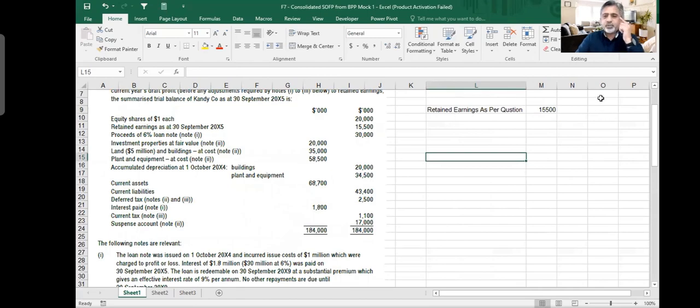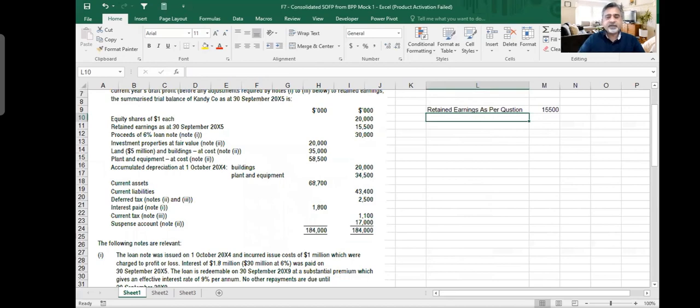What comes to my mind immediately is that on this 15.5 million, the loan note adjustment should be here, my investment property adjustment should be here, my PPE adjustment will be here, and my tax provision should be here. So these are the things which are going to impact my retained earnings. We don't know the numbers, so let's first find out how they are going to impact it. Let's make some calculations here.